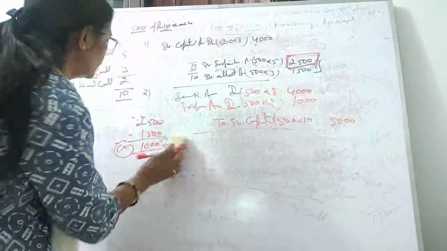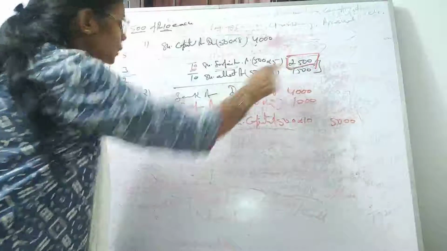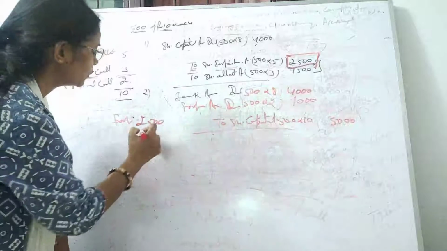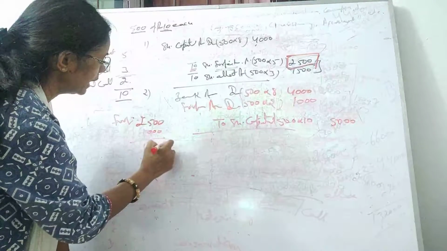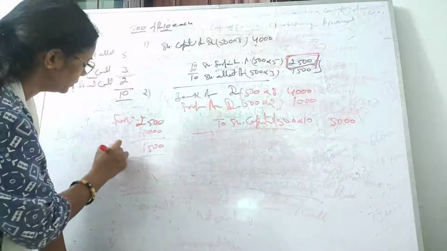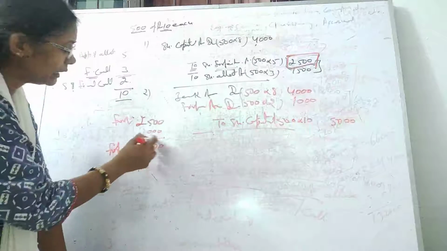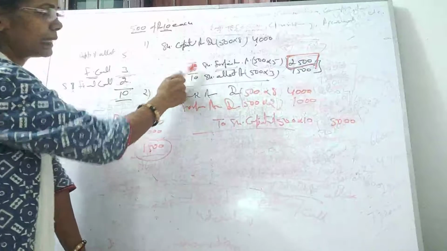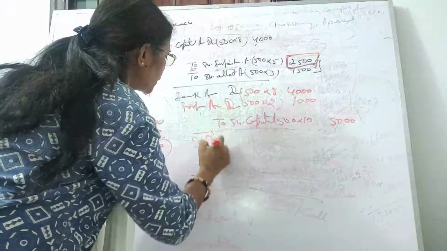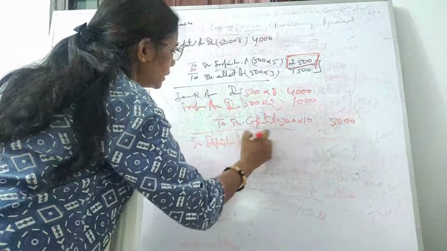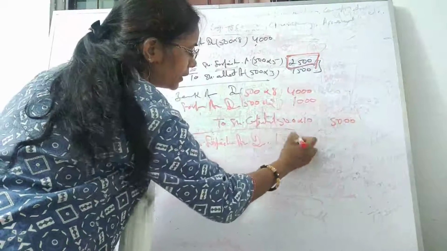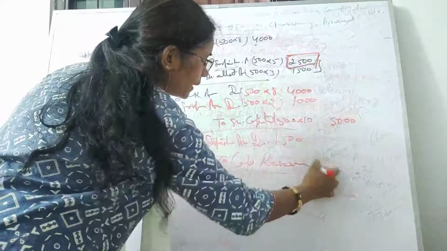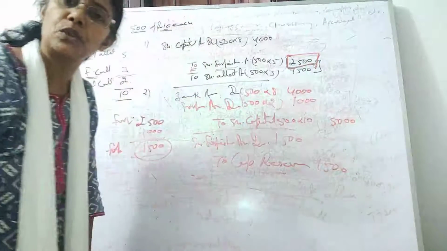Fine. Now what is the situation, students? You had 2,500 in the forfeiture, and how much is used by you? You have used 1,000 rupees. Okay. Now 1,500 rupees is still in the forfeiture. So this 1,500 rupees is your capital gain, will be transferred to capital reserve. So we will debit share forfeiture account by 1,500, and this amount will be transferred to capital reserve. Okay. I hope you understood it very well.